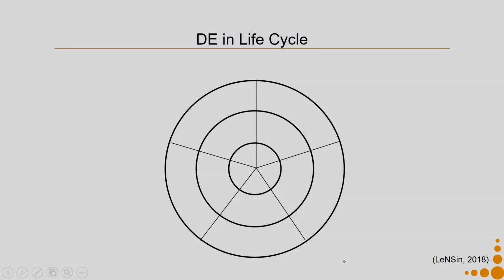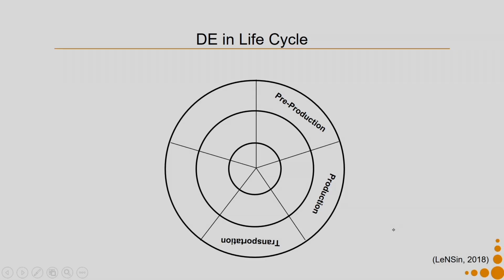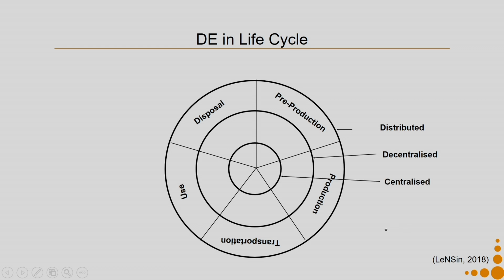We also discussed the distributed economy in terms of life cycle. As we know from our LCA lectures, the life cycle consists of pre-production, production, transportation, use and disposal phases. When we talk about distributed economy, it is not necessarily distributed on all the life cycle elements. It can be, but not necessarily. Some of the aspects can be distributed. In this particular chart, the outer circle represents distributed, the middle circle is for decentralized, and the central circle is for centralized.